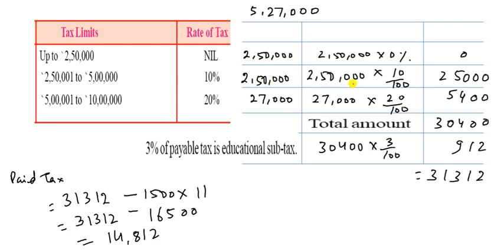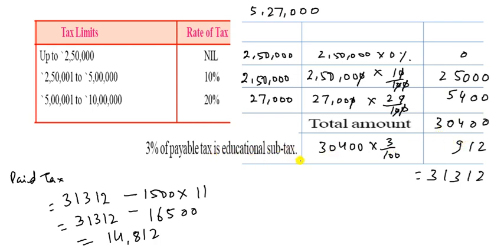So on 250,000 it is 10% income tax. The 0 will be cancelled out and this 0 will also be cancelled out. So we get 25,000. And here it is 20%. Again the 0s will be cancelled out. So 27 times 2 is 54, and it is 5,400. Now the total tax is 0, 0, 4, and 5, 5, 10, and 2, and 1, 3.